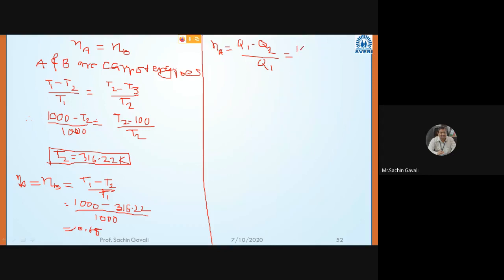So 1680 minus Q2 divided by 1680 is equal to how much? 0.68.